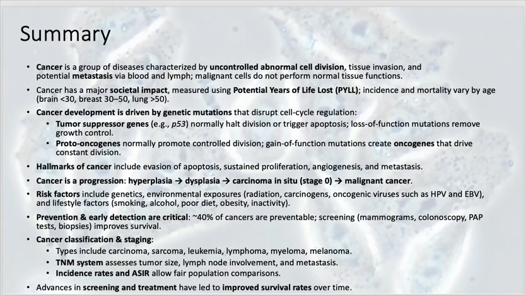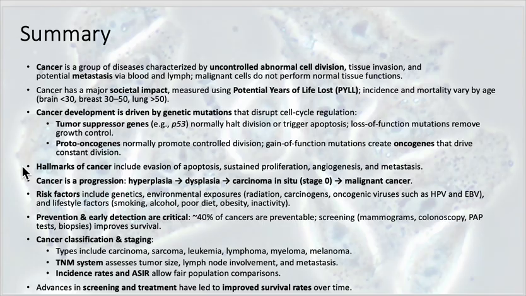Okay, so to summarize, I've included a summary here just highlighting some of the key themes that we've talked about in this lecture. Biggest takeaways, kind of what is cancer? What is the biological basis of cancer cells? What genes are involved in the development of cancer? Cancer has a major societal impact, right? And we talked about different terms like potential years of life lost, incidence and mortality rates.